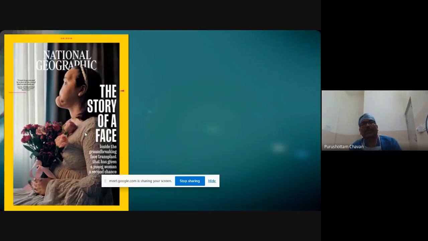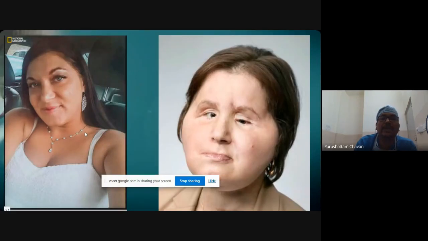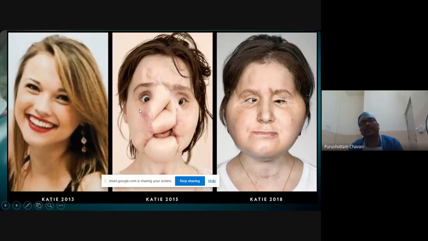So what I wanted to tell by giving these examples is, it reminded me of this article which came in National Geographic 2 years back, that most often in oncology what is forgotten is cosmetic and functional outcomes, but it is very important. This is the face of a girl who received a complete face transplant in 2018, I think, and she received her face from this lady. And what it shows is such a young girl had this kind of face due to whatever trauma and technically rehabilitated, but was not acceptable to her.